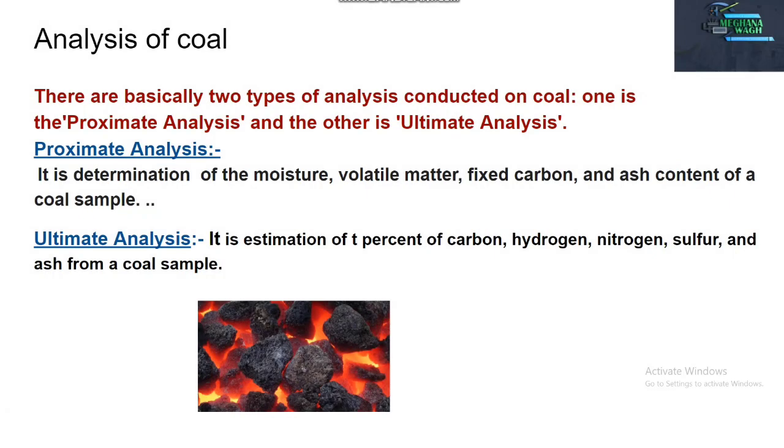Then analysis of coal. There are two types of analysis conducted on coal. One is proximate and another is ultimate. What is proximate analysis? It is the determination of moisture, volatile matter, fixed carbon and ash content in a coal sample. While ultimate analysis is the estimation of percentage of carbon, hydrogen, nitrogen, sulfur and ash from a coal sample.